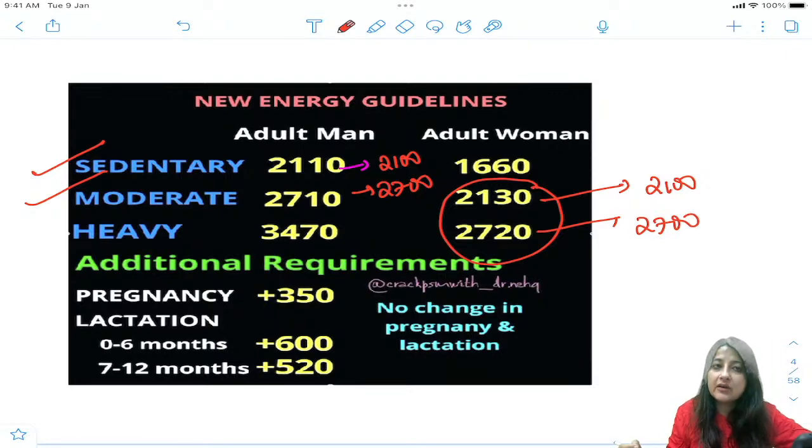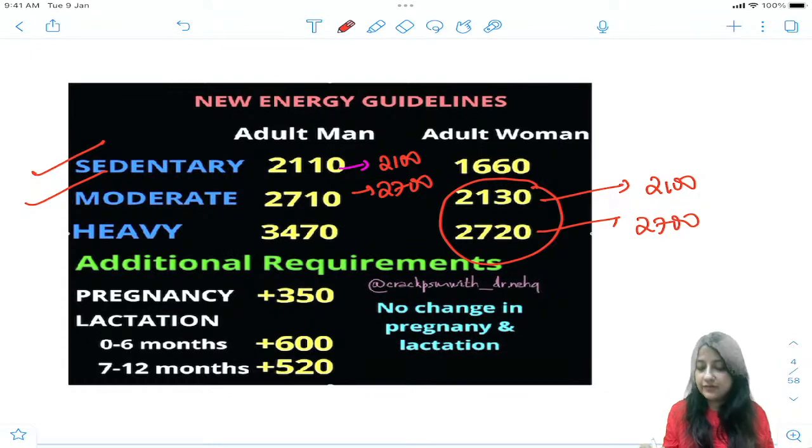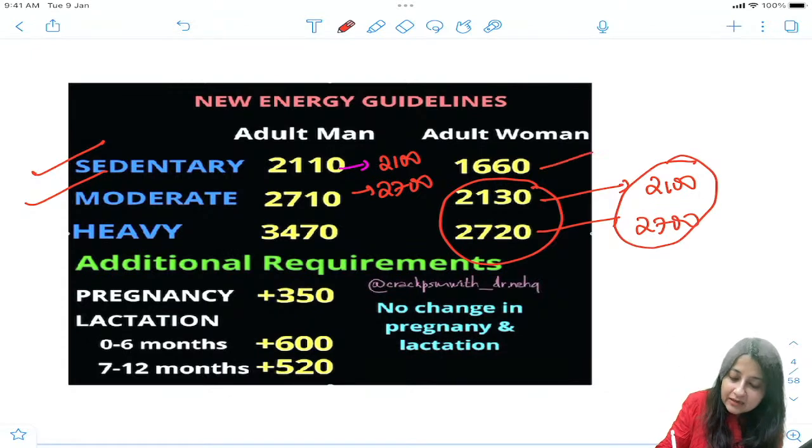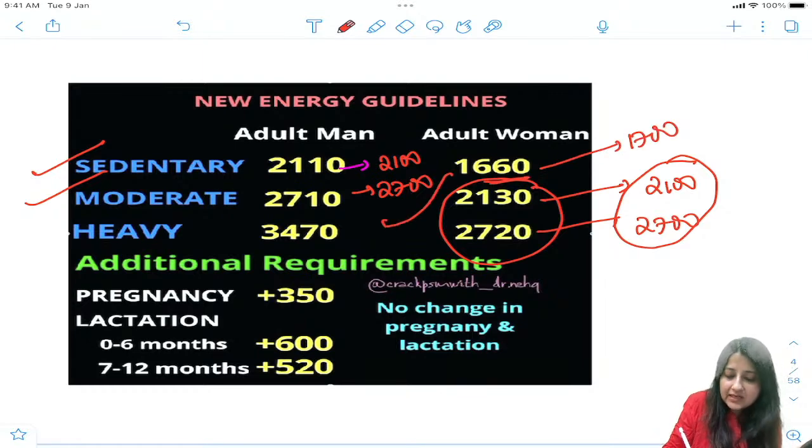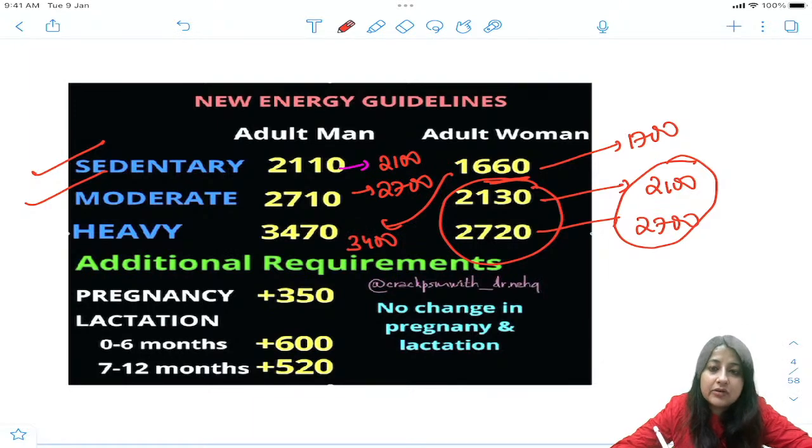Whatever energy is required by a sedentary and moderate worker man, 2100 and 2700, the same energy is required by a moderate and heavy worker female. How much is it? 2100 and 2700. And for adult woman, 1660, you can make it 1700. Just double it, it will be 3400 here. Double 1700 and it is going to be 3400 here. Is it clear? That's how you will remember.